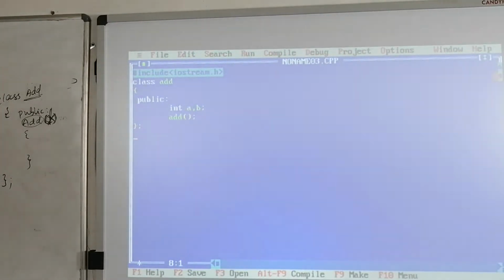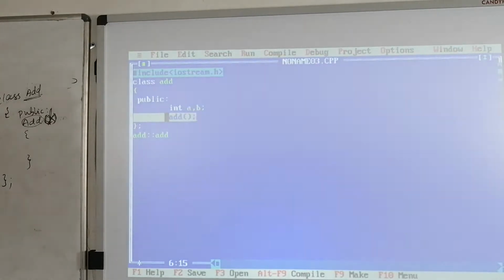So no need to write anything. Then followed by the class name add, scope resolution operator, then add. Here this add is the constructor name. Constructors follow all the properties of methods. To define methods outside the class, first we write the return type, followed by the class name, then scope resolution operator, then function or method name.